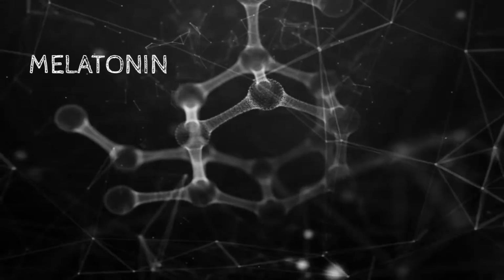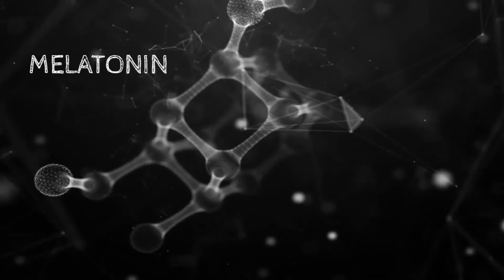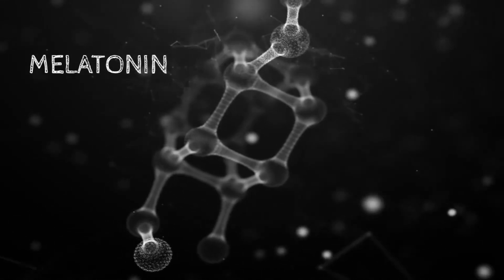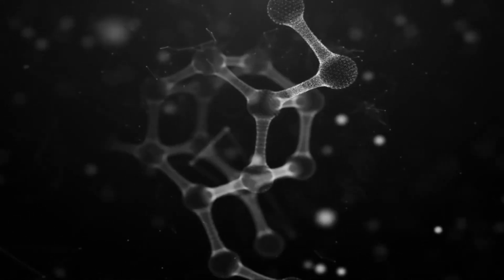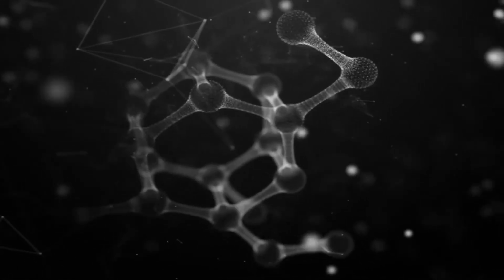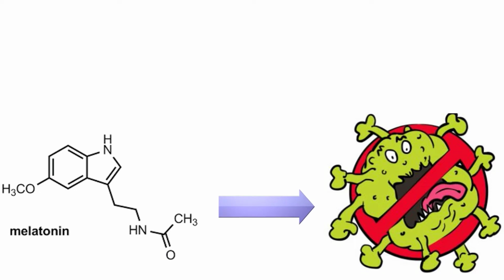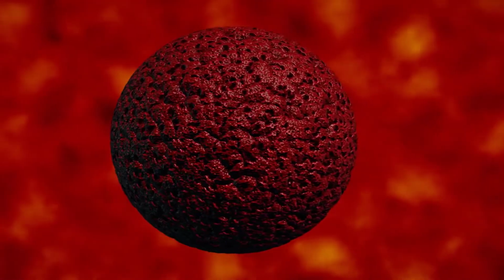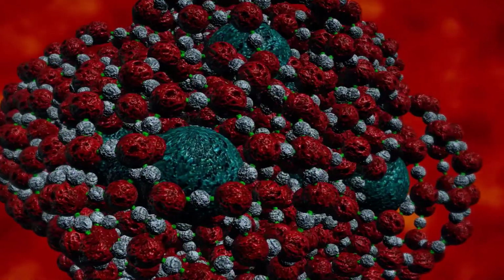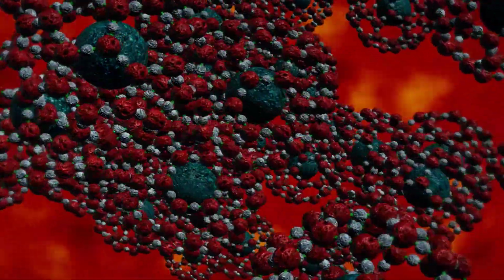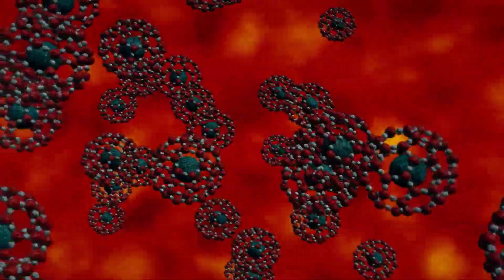Third explanation is melatonin. Melatonin is a sleep hormone. Infants and children have higher levels of melatonin compared to adults. Melatonin strengthens the immune system. However, recently it was found that melatonin can inhibit one of coronavirus's proteins called major protease, which is an enzyme. Coronavirus uses this enzyme to make 1,000 copies of itself. Overall, the study found that melatonin has an inhibitory effect on this enzyme.